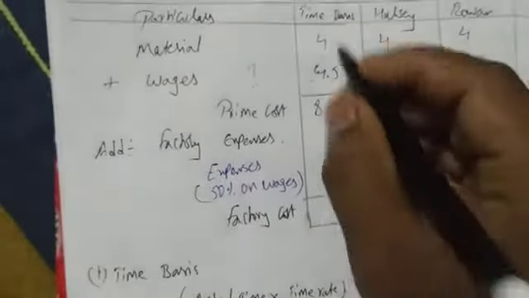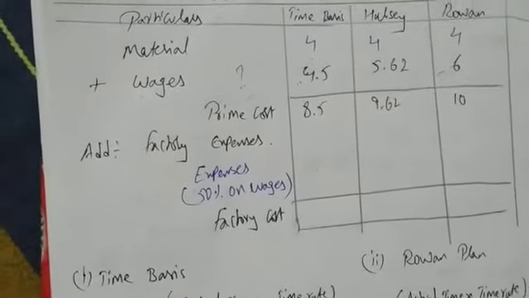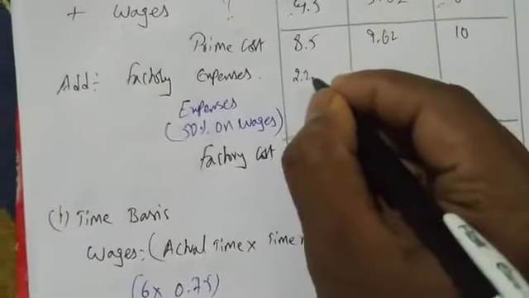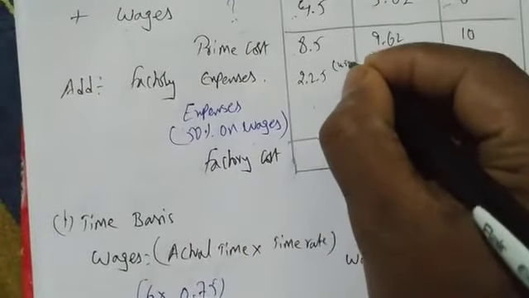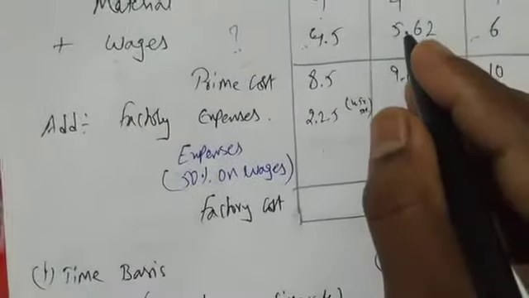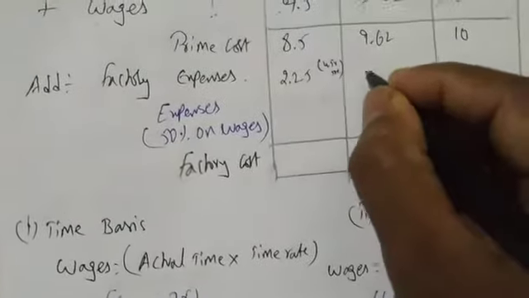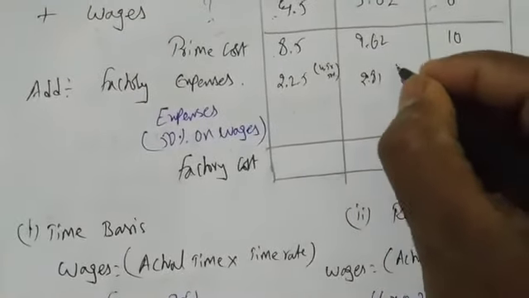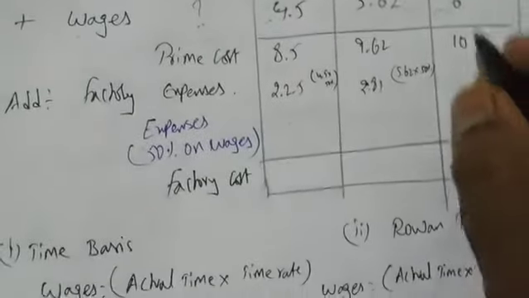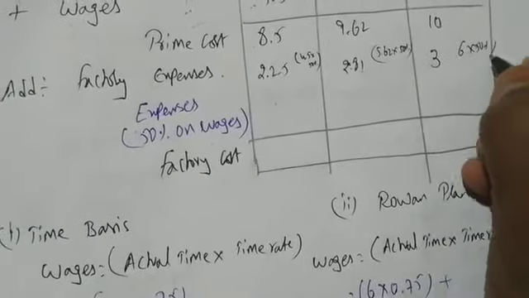50% means, on time basis, 4.5 into 50%, so the expenses will be 2.25. Next, on 5.62, I do 50% and get 2.81. Again for Rowan, 6 into 50% is 3.